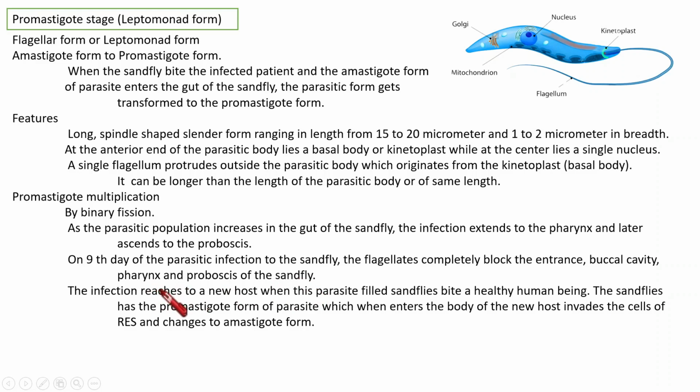And then at that stage, when this sandfly bites a healthy human being, the promastigote form of the parasite from the sandfly enters the body of the new host, invades its reticuloendothelial system, and transforms to an amastigote. Clear? So, from the sandfly, the promastigote form enters the host and transforms to an amastigote form.